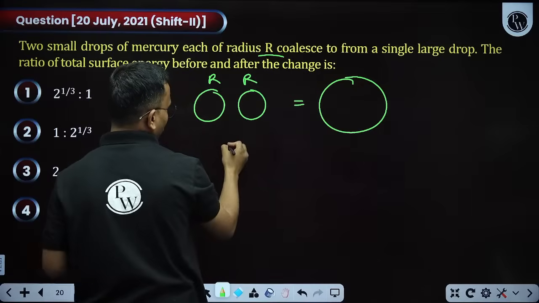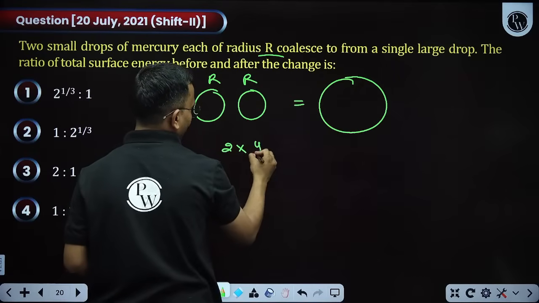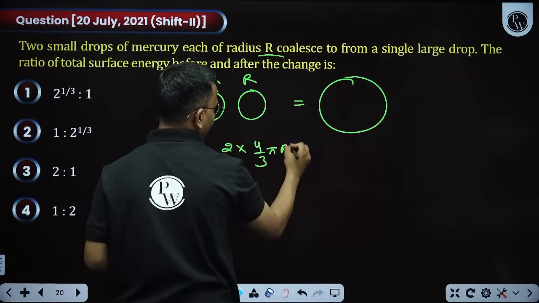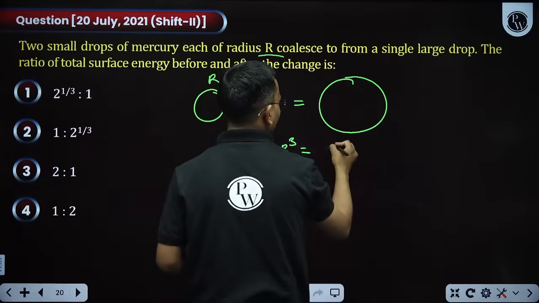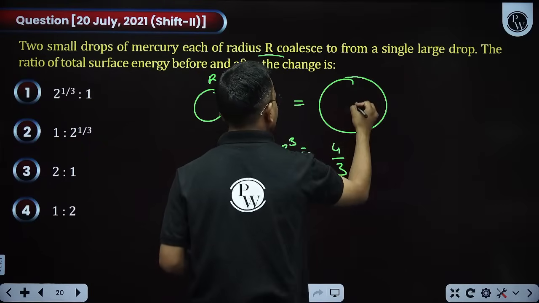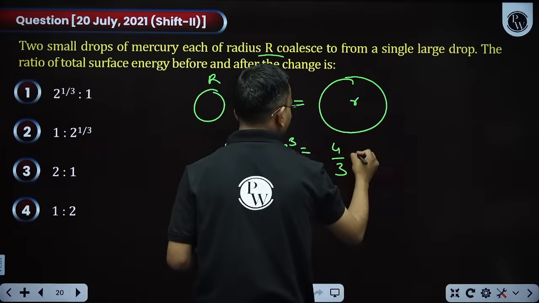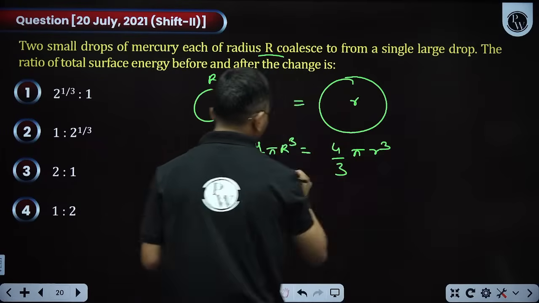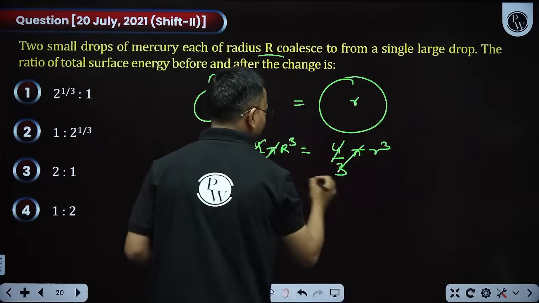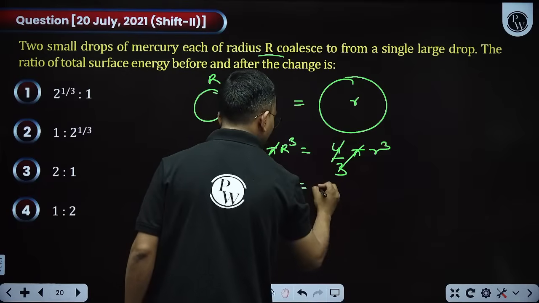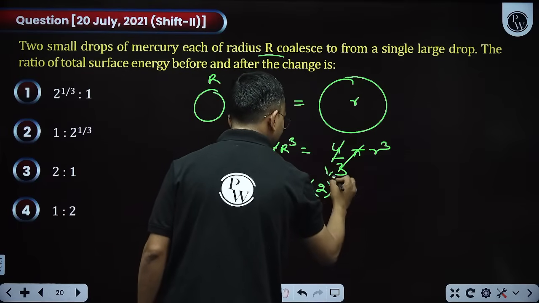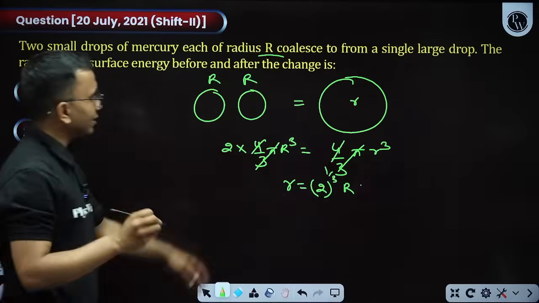Conserve the volume. Here the volume is 2 into 4 by 3 pi r cube, and here the volume is 4 by 3 pi small r cube, taking the radius as small r. 4 by 3 pi is getting cancelled. Small r comes out to be 2 to the power 1 by 3 into r. This is my radius.